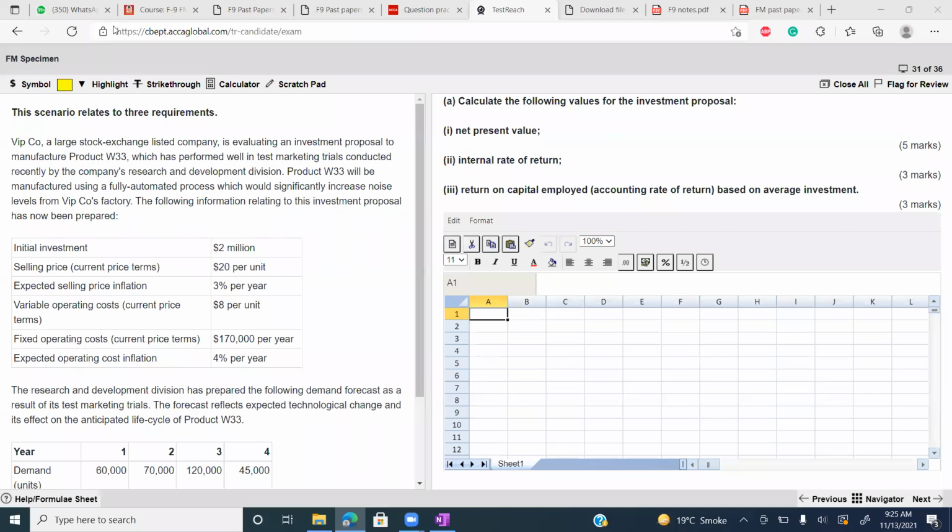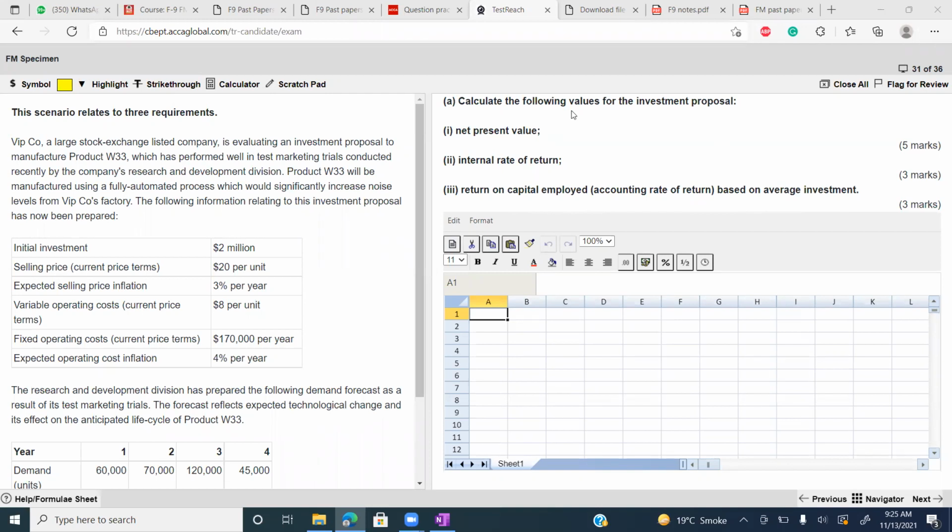Number 3, return on capital employed. Please mute your mic. Third is calculate return on capital employed based on average investment.